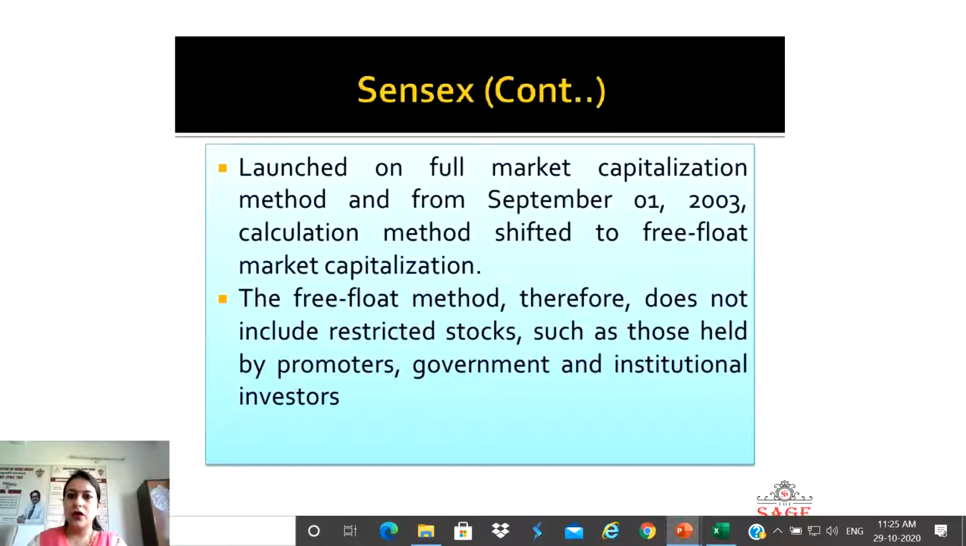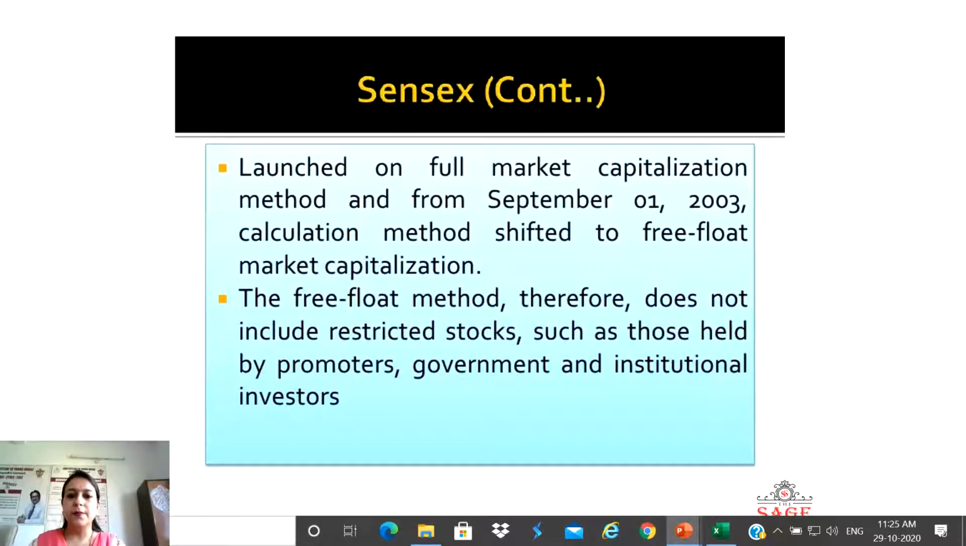Now, when this Sensex was launched, it was calculated on the basis of the full market capitalization method. But from September 1, 2003, the Sensex value is calculated with the help of the free float market capitalization method. Now, what is the meaning of free float?